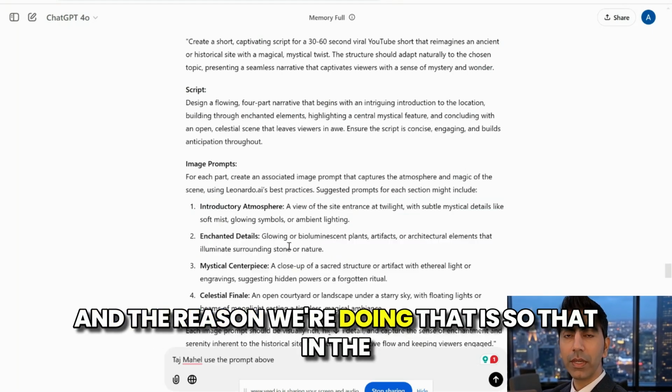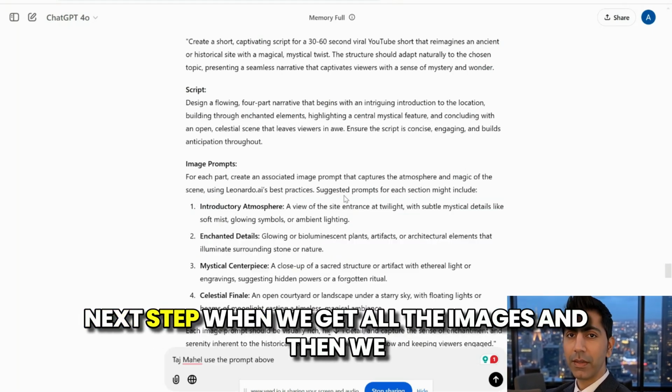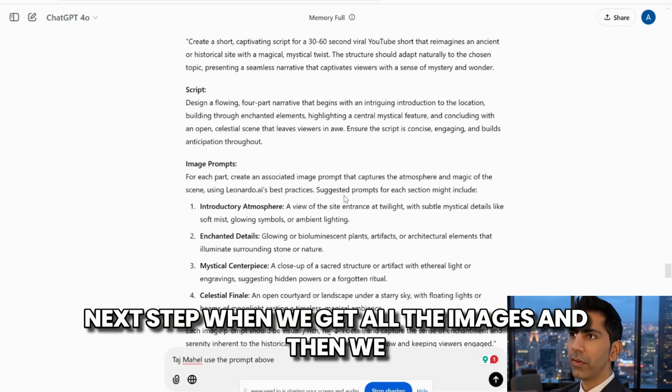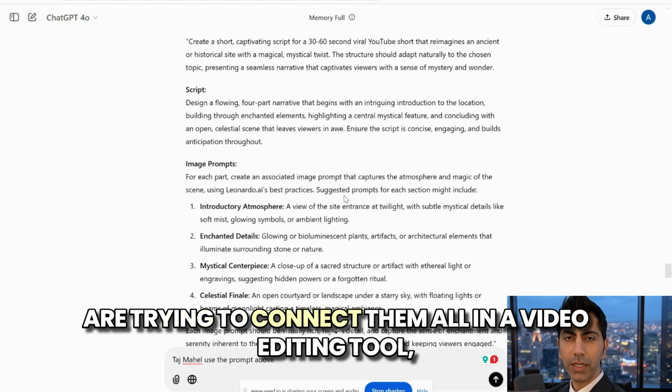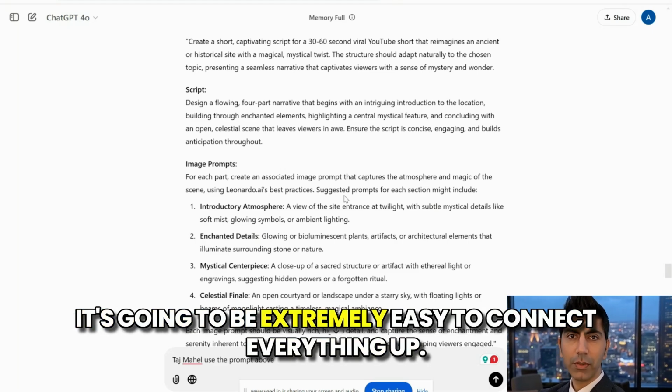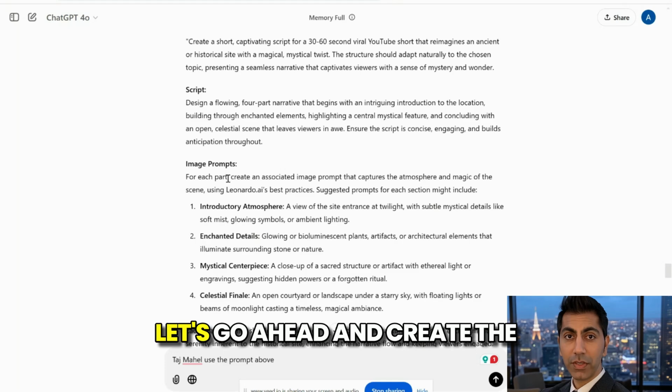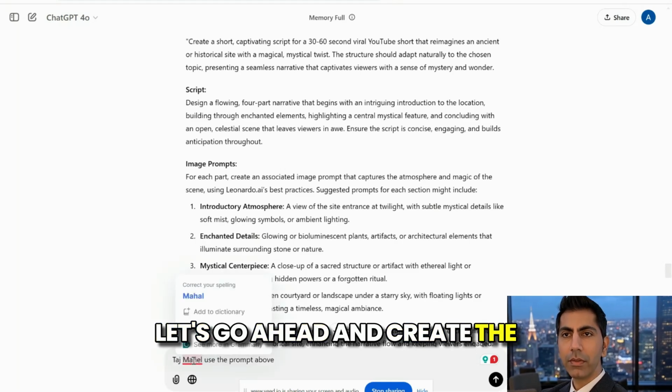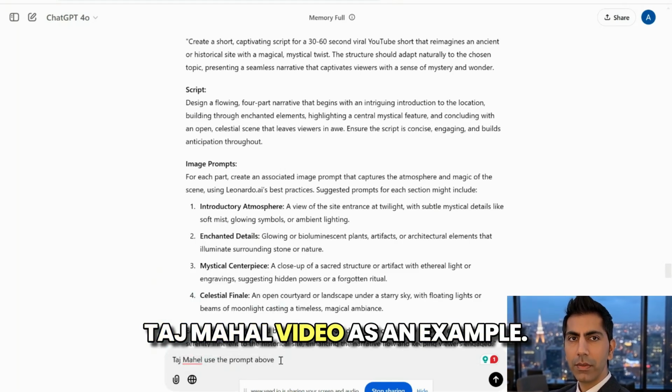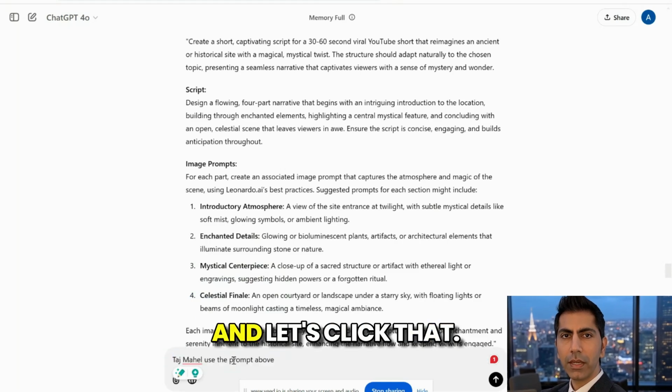And the reason we're doing that is so that in the next step, when we get all the images and we are trying to connect them all in a video editing tool, it's going to be extremely easy to connect everything up. So that's the prompt. Let's go ahead and create the Taj Mahal video as an example, and let's click that.